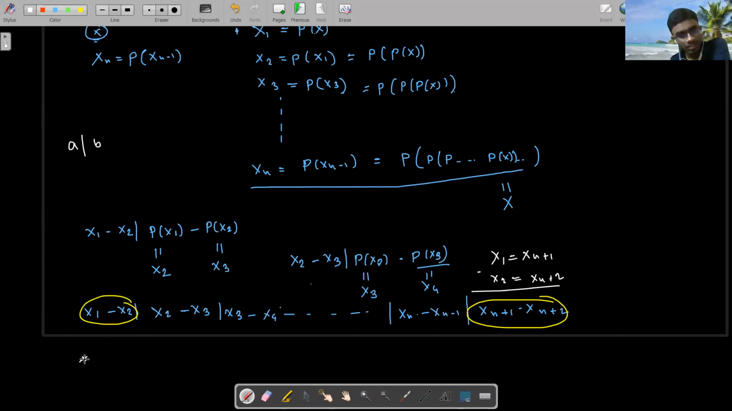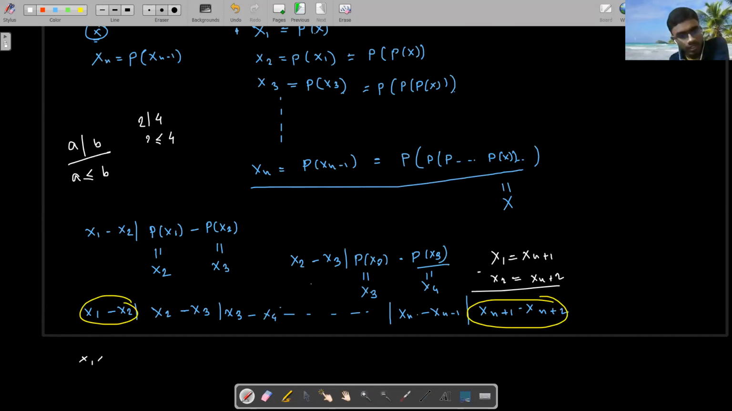Now the thing is, a divides b means what? A is obviously lesser than or equal to b. 2 divides 4 means 2 must be lesser than or equal to 4. Is it ever possible that you take a large number and divide it by a small number? It is not possible, right? You are taking a small number and dividing a large number. That's the idea. Same thing we are doing over here.